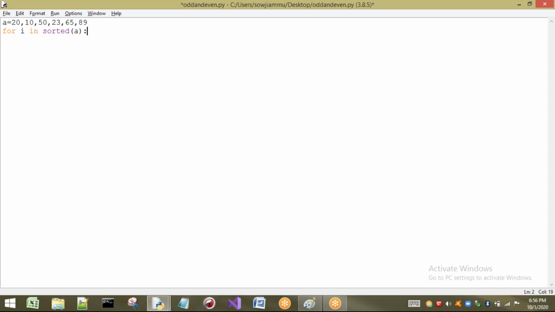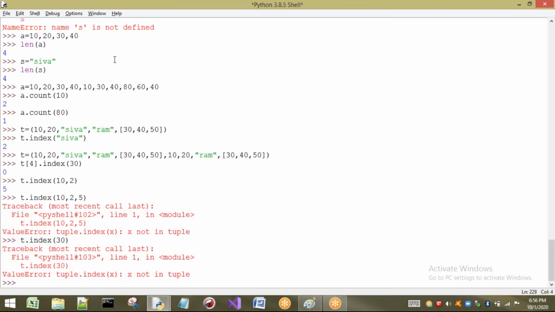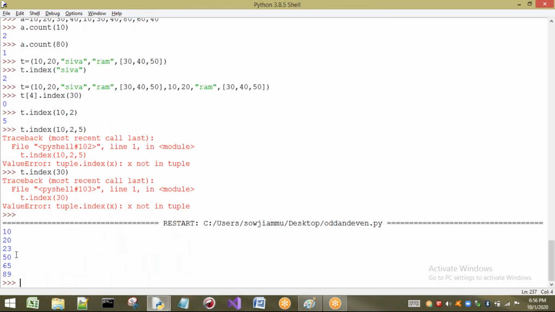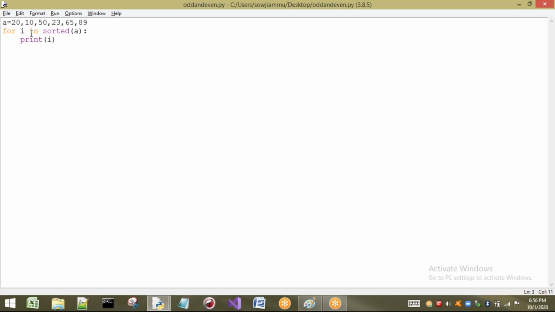A. Here the elements of A will not be changed. It will not be sorted. But while printing, when this for loop is going to give, what happens? It will take all these elements and it will know the order. So first it will give 10, next it will give 20, in that order it will give. So if I store and execute this program, you are going to get the answer in sorted order only. That is 10, 20, 23, 50, 65 and 89. Because here I am not modifying this A. If I try to do that, let us see.